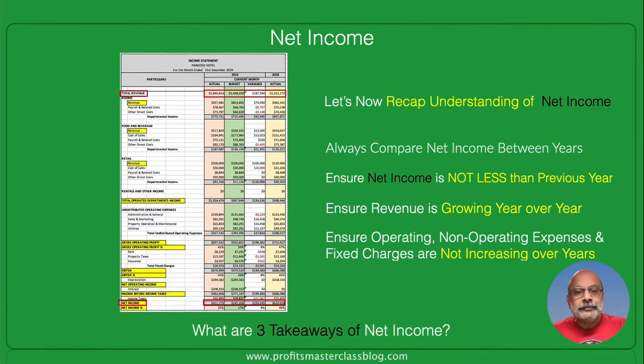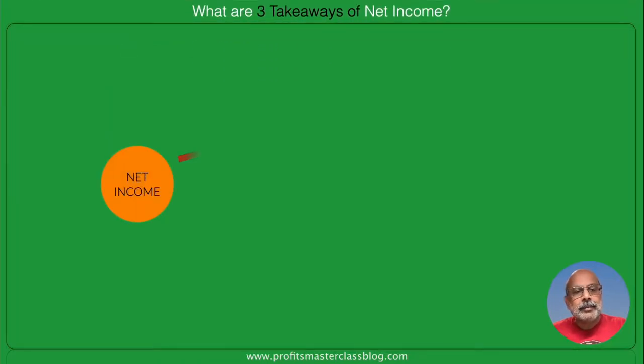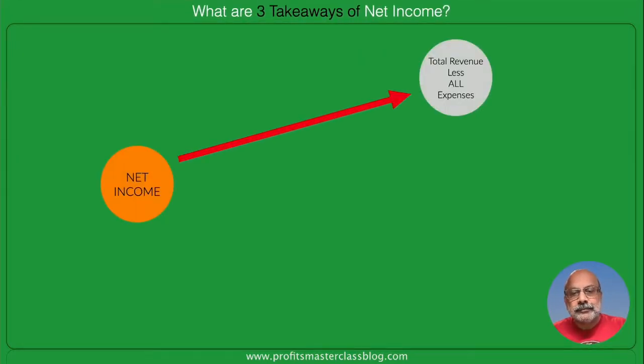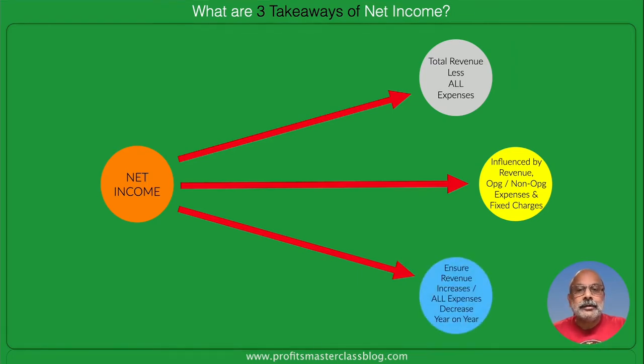So at the end of the day, what are the three takeaways of net income? Number one is, of course, the formula itself. You take total revenue and deduct all expenses, operating, non-operating, fixed charges. Then you understand the influence that revenue has on one hand and operating, non-operating expense and fixed charges have on the other. And then, of course, the goal is always to ensure revenue keeps growing and expenses are controlled or decrease over time.